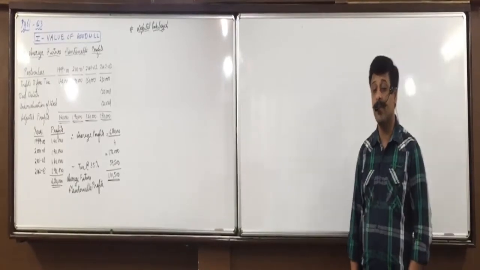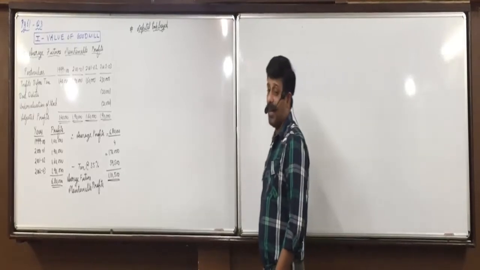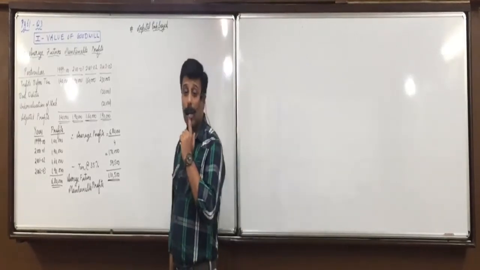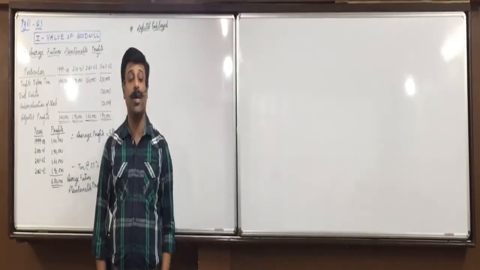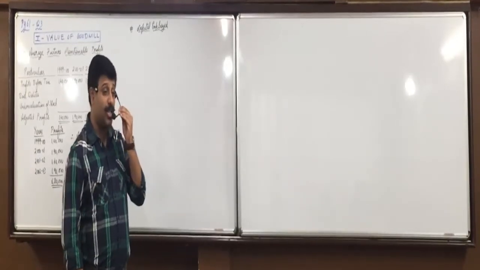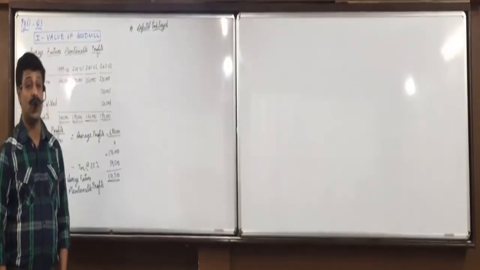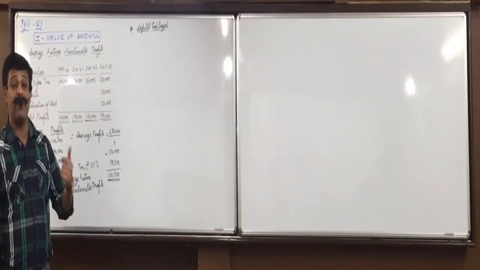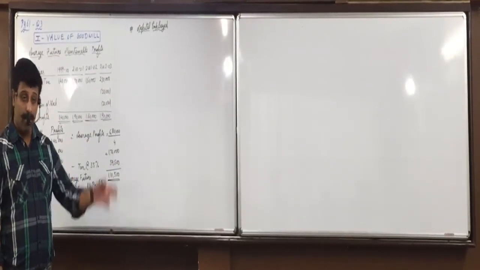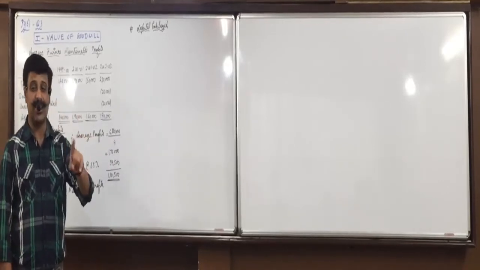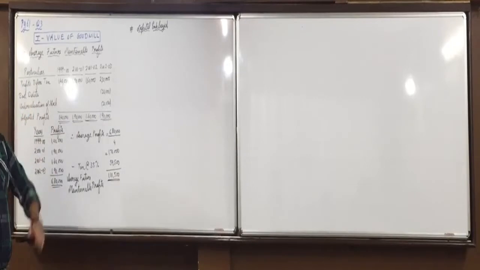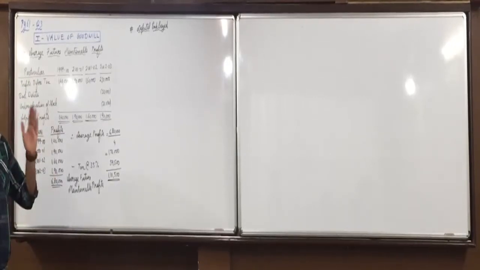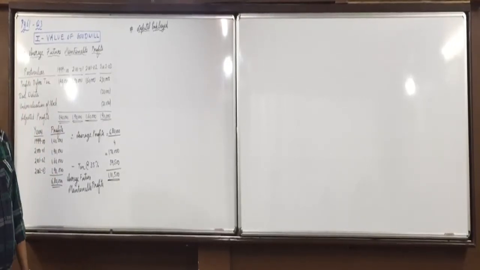Average capital employed. Nothing is mentioned. All the questions we have done so far, in every question it has been mentioned, take capital employed as on 31st March or take closing capital employed. I told you in both the chapters there is only one such question where it is not mentioned. This is the one. If nothing is mentioned, we have to use which capital employed? Average capital employed. How do you find the average capital employed?